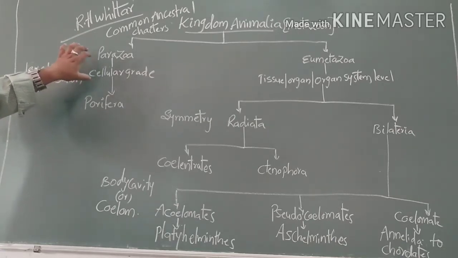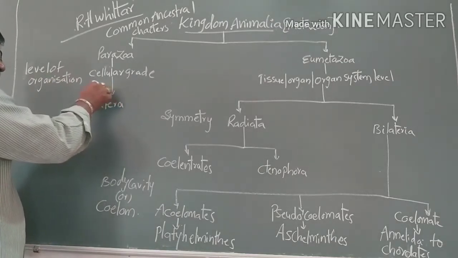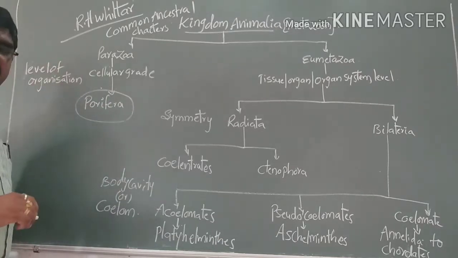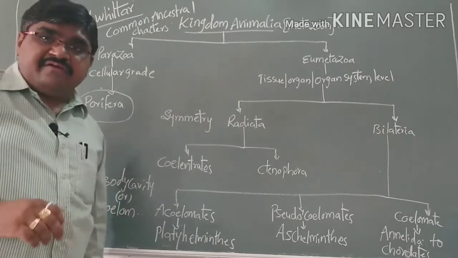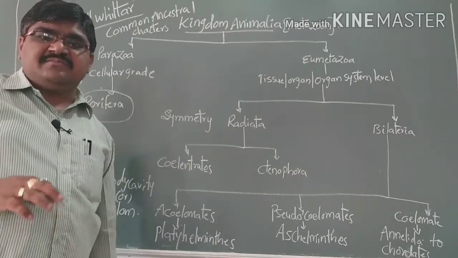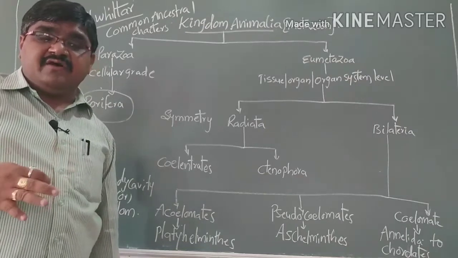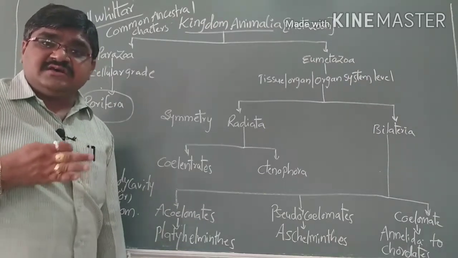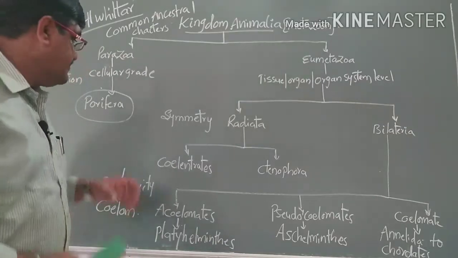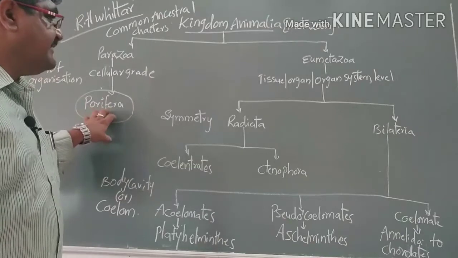Parazoans have only one phylum, called phylum Porifera. Parazoans are based on the cellular level of organization, so it includes only one phylum, Porifera.